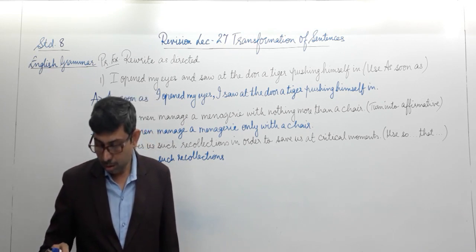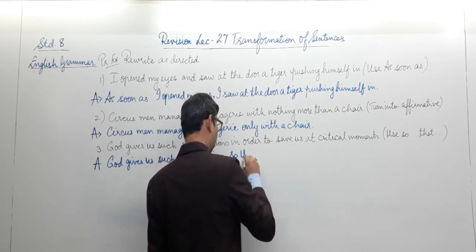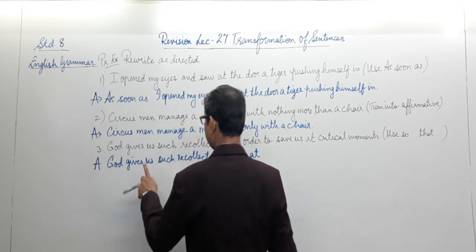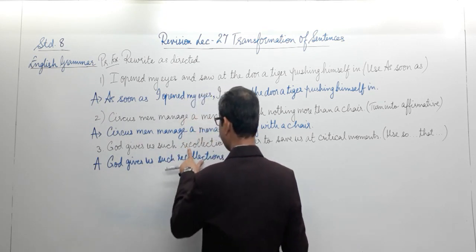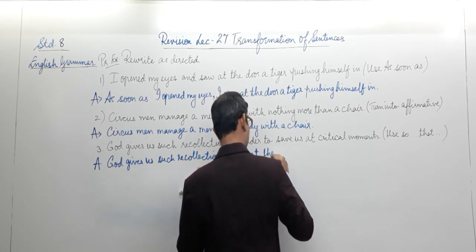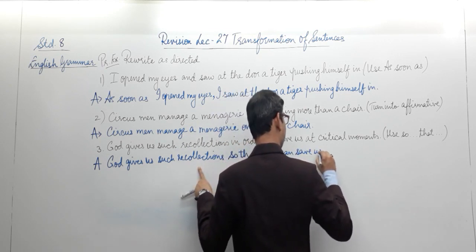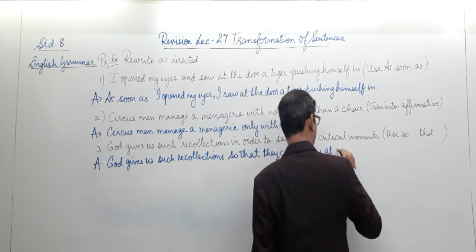We are using a pronoun over there. So that they can. They refers to the recollections. God gives us such recollection so that they can save us at critical moments.